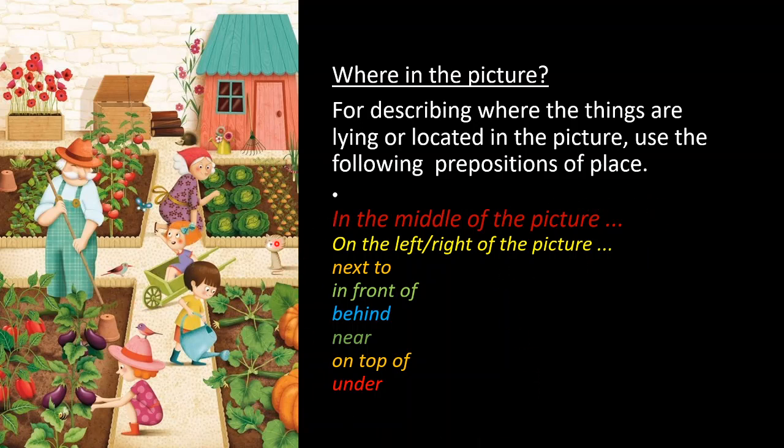Now what do you see in the middle of the picture? What is behind this wheelbarrow? If you see, there is a wheelbarrow in the middle of the picture and a girl is sitting in it, then what is lying behind this, or what do you see behind this wheelbarrow? Behind is another preposition of place.